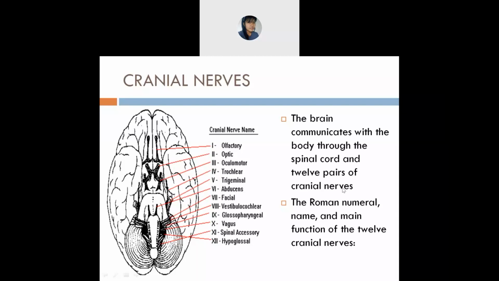So that's why it should be written in Roman numbers. Is it clear about the cranial nerves, everyone? Yes, ma'am.